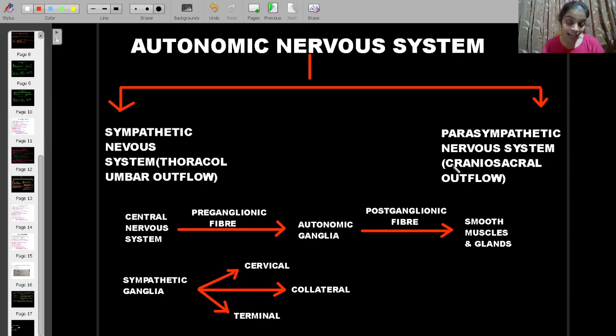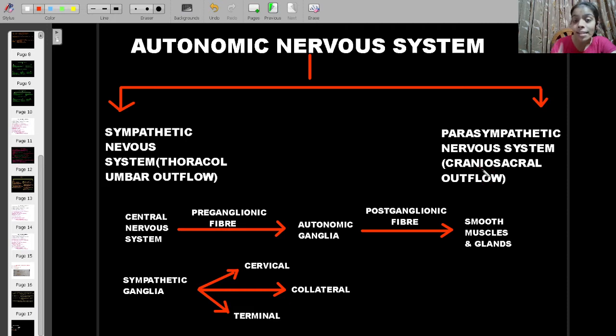So we may say that the two systems are working antagonistically. They are working for the same purpose, for controlling heartbeat, but in different ways. So such actions are called antagonistic, serving the same purpose but in different ways. Okay? Now, as you can see, I have written over here, the sympathetic nervous system can also be called thoracolumbar outflow, and the parasympathetic nervous system is called craniosacral outflow.